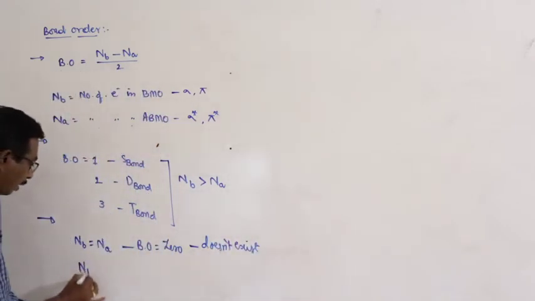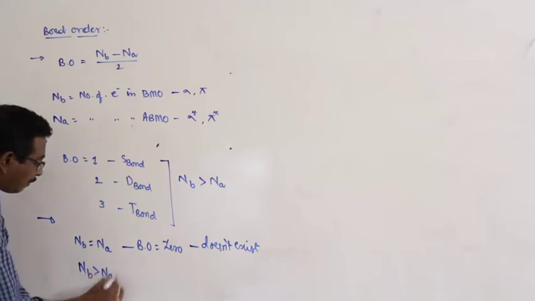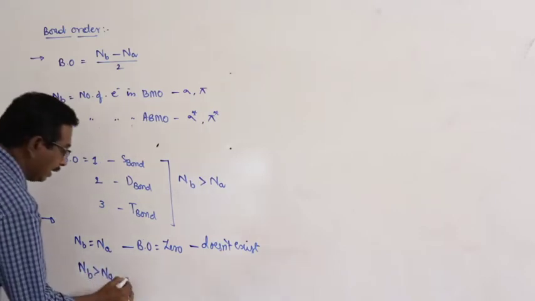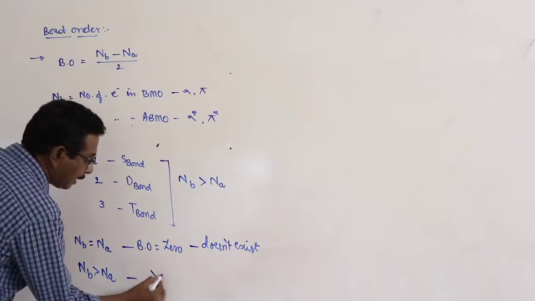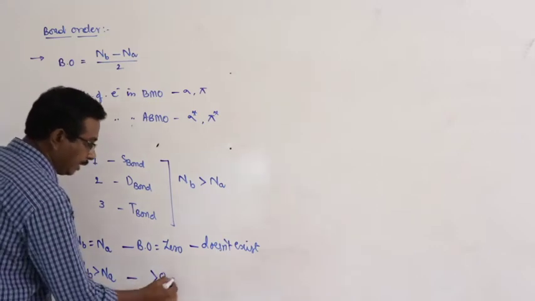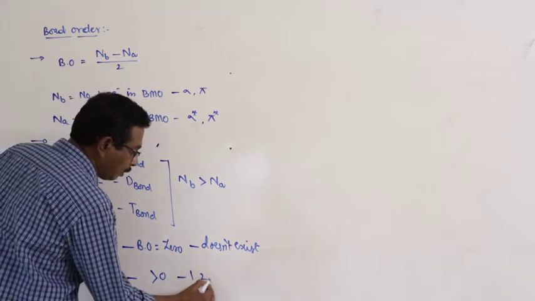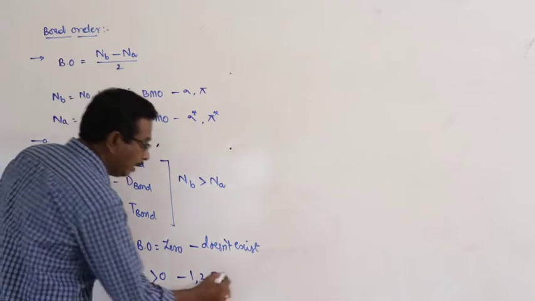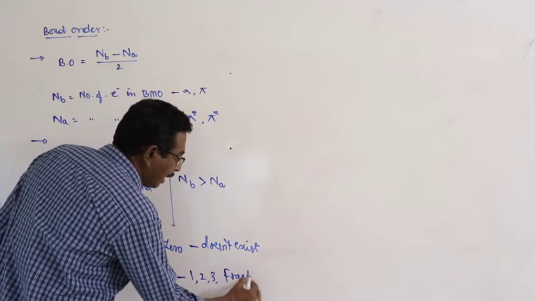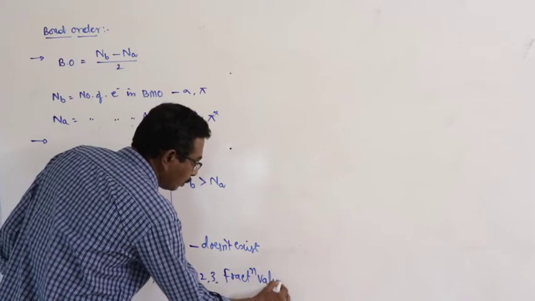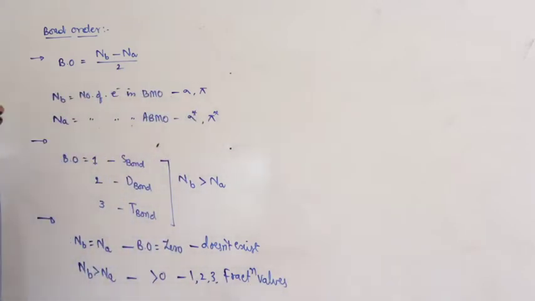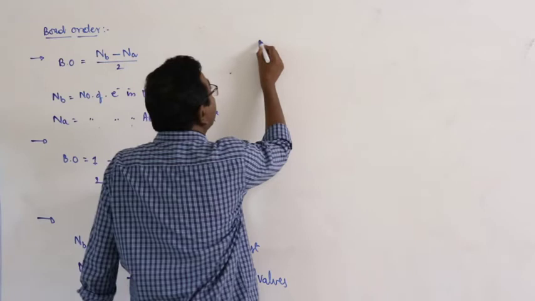If the number of bonding electrons is greater than the number of anti-bonding electrons, the bond order is greater than 0, and may be 1, 2 and 3, or fractional values.